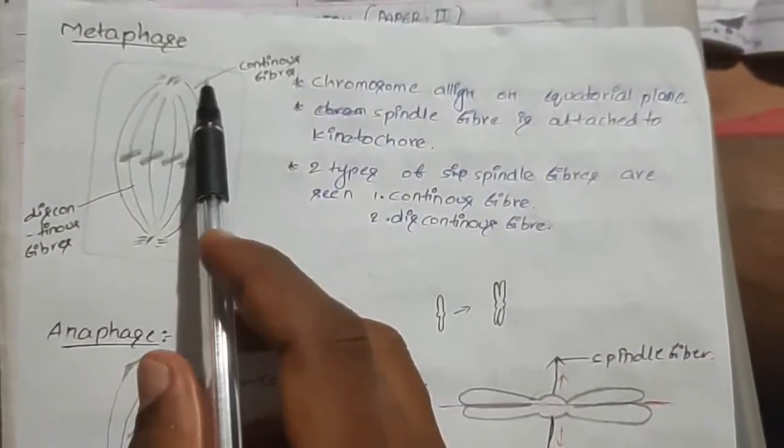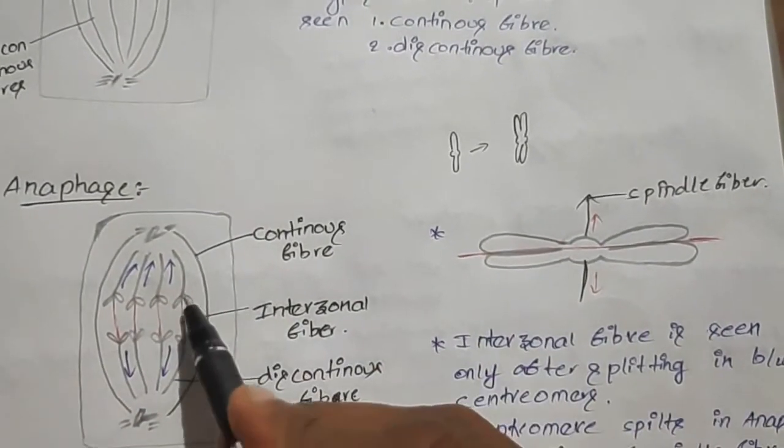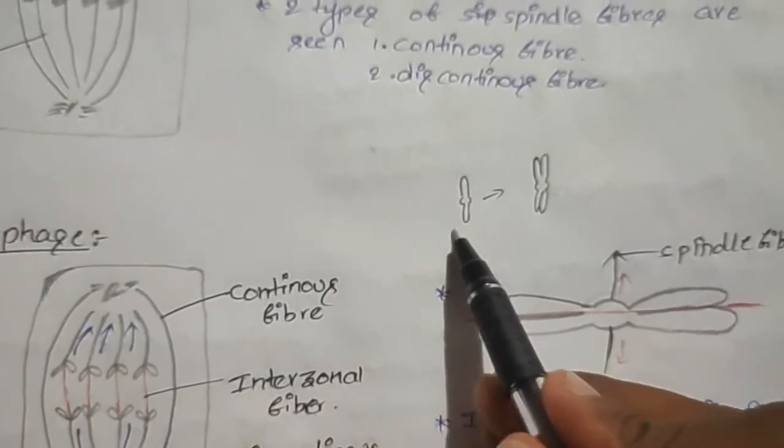This metaphase leads to the anaphase. In this anaphase, the spindle fiber starts pulling these chromosomes towards the poles, and this is the structure of the chromosome.